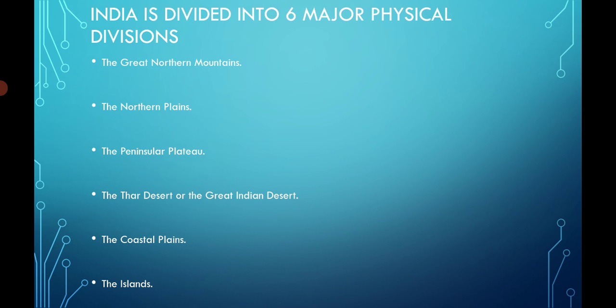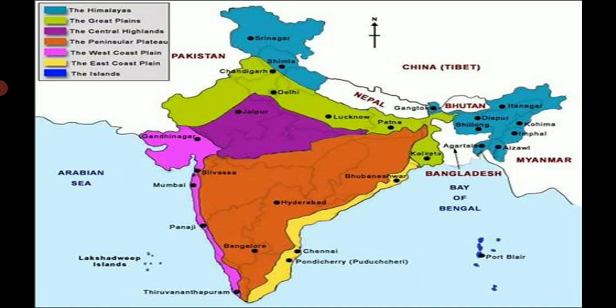Okay, let's continue. So here on your computer screen you will find the major physical divisions of India. The dark blue part in the north and some in the eastern side is the Himalayas. Then green comes the Great Plains.